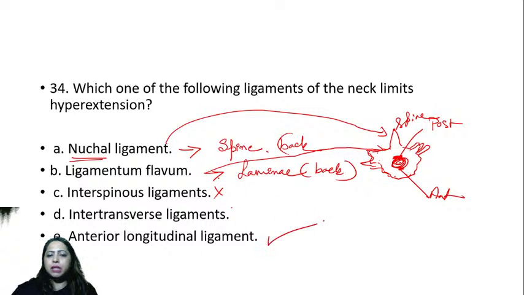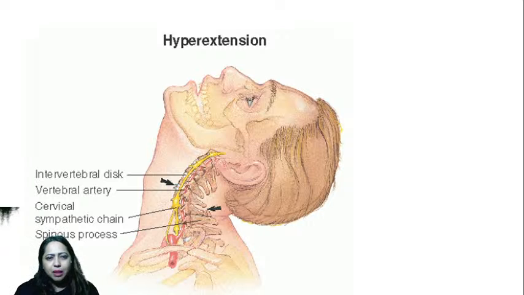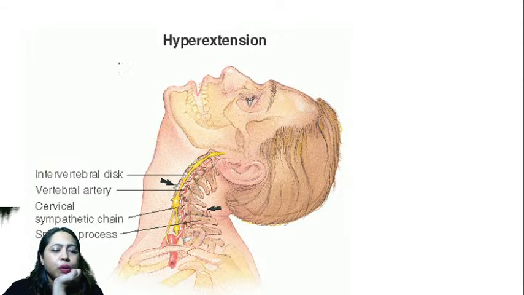What about the anterior longitudinal ligament? Anterior is the one. Actually your face is in front, so when you are extending, you are lifting your head backwards. So that means which one should be? I'll show you the picture. Now tell me, what is the answer? How many of you think it is D? How many of you think it is E? Hyperextension. So that is hyperextension, and this is also going to sometimes cause fracture.